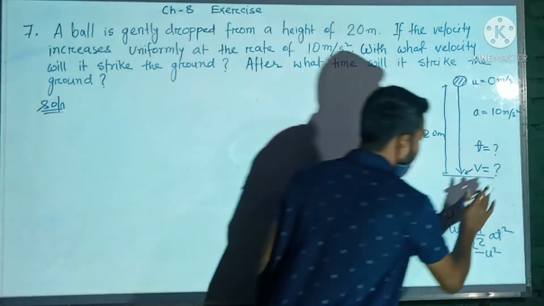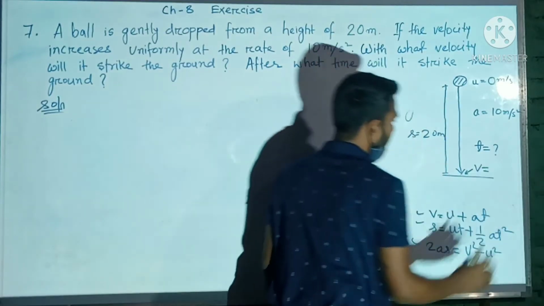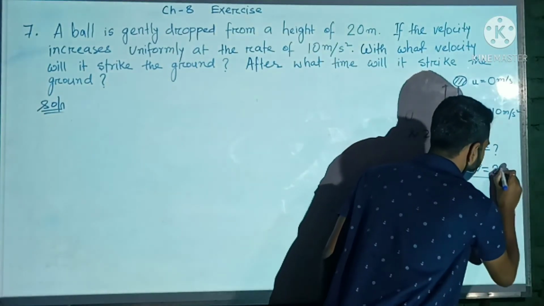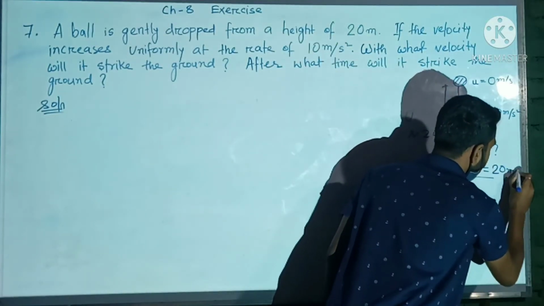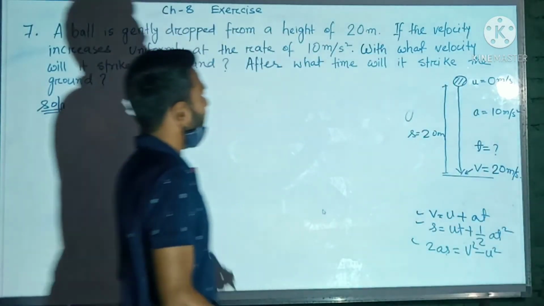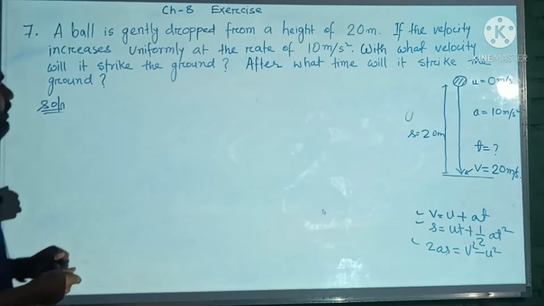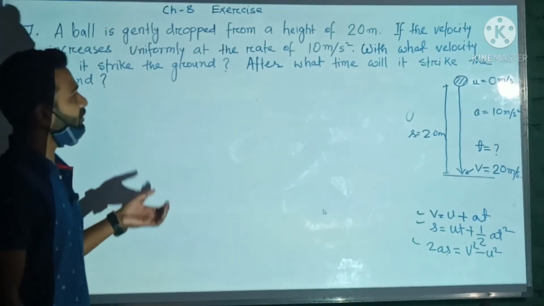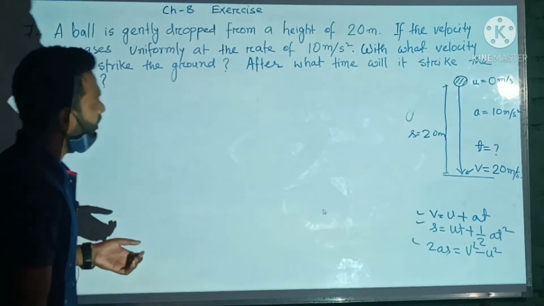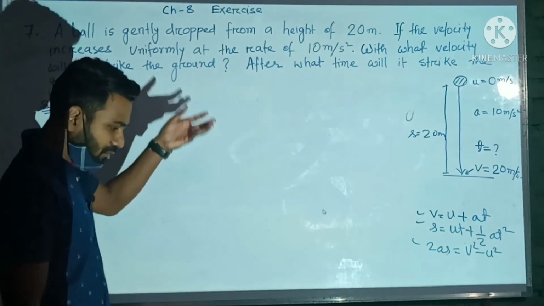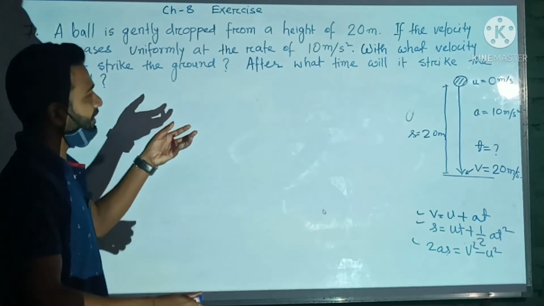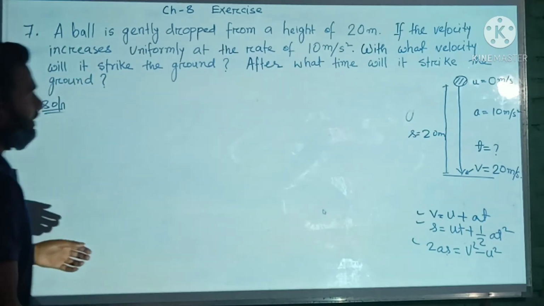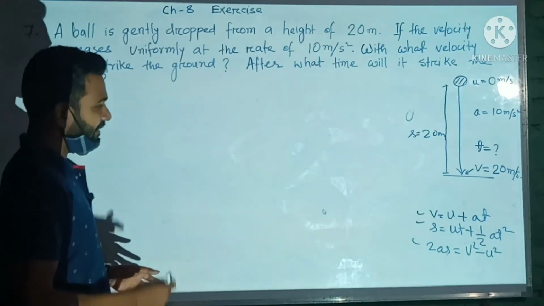Now we have calculated the final velocity of the ball as 20 meter per second. Now in the second part of the question, we have to find the time consumed by this ball when it is dropped from a height of 20 meter and it touches the ground. We have to calculate the time in between.